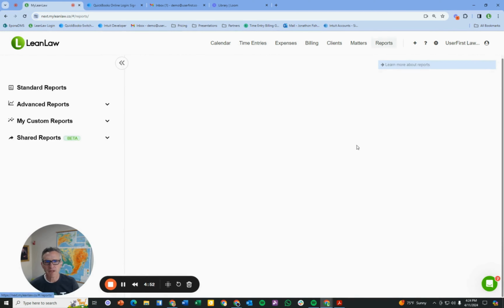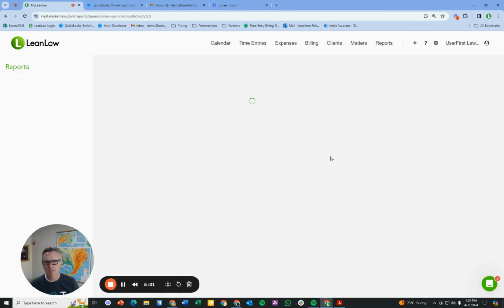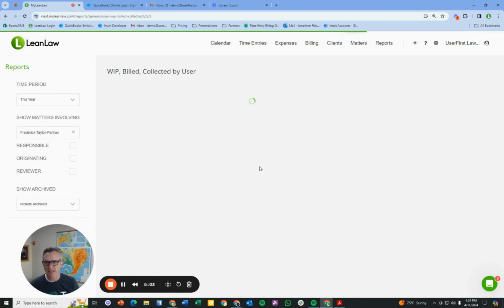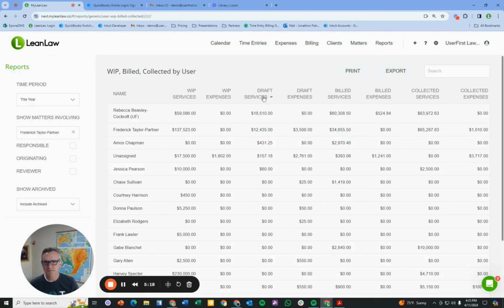Now, the other reports that I'm not mentioning here are around WIP bill collected and productivity. So if I want to understand WIP bill collected by my respective attorneys, I can click that and see a different lens of that collected revenue of what I'm to earn. So here's all the users, here's the WIP, what's in the system, what's been put on a draft, what's been billed, and what's been collected. And again, everything is sortable. So I might want to say, why does Rebecca have $18,000 sitting in a draft? Let's get that out of draft.